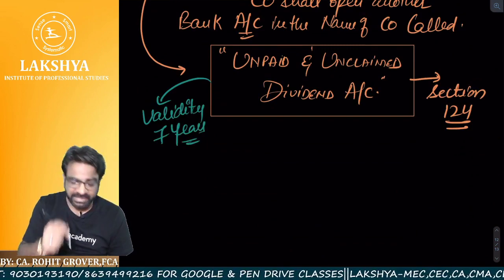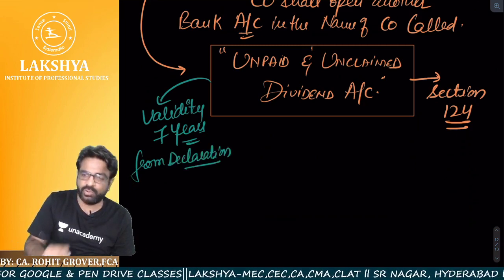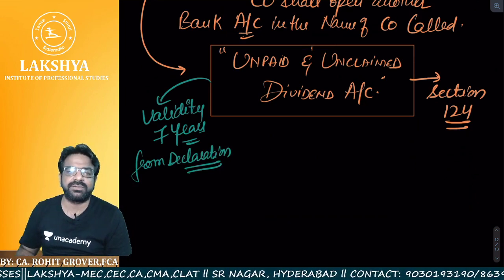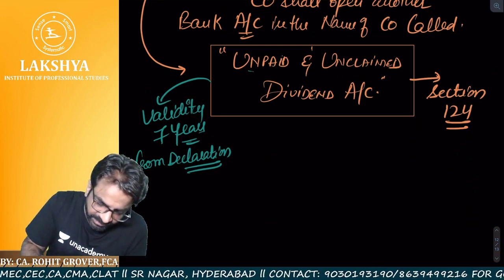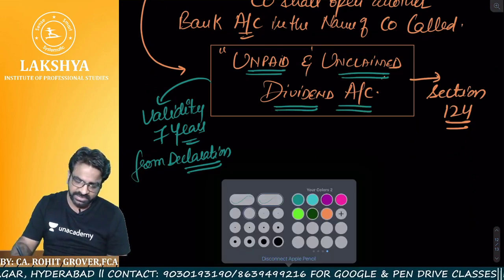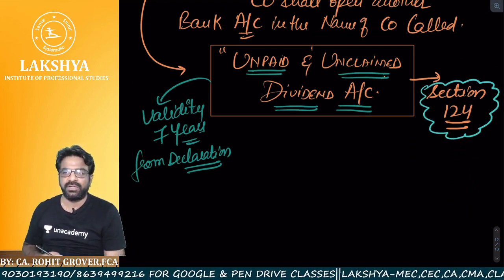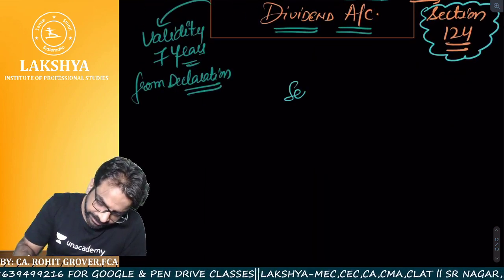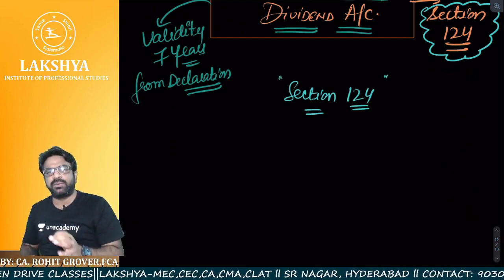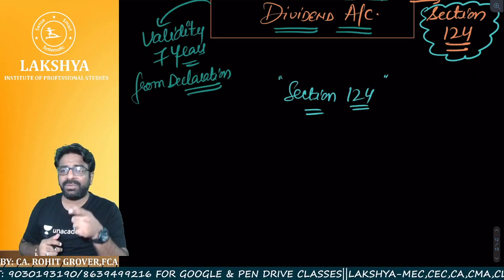7 years from declaration. The company has to keep this account open for 7 years from the declaration. This is the validity of this account. What is the name of the account? Unpaid and unclaimed dividend account. And what is the name of the section? Section number 124. I hope all of you are understanding the whole process. In this process, mostly 90% of the chapter will be over. Clear everybody? Yes, sir.